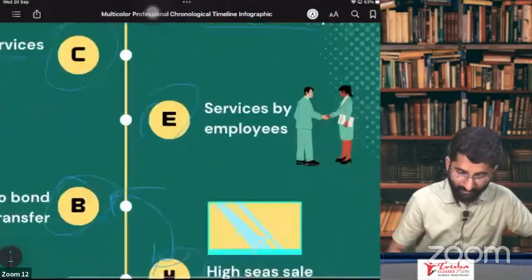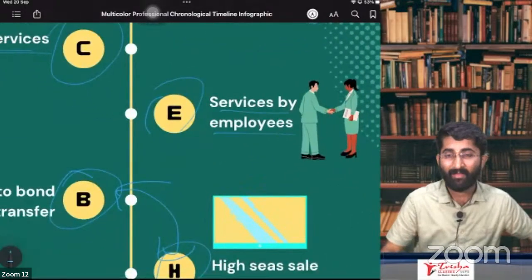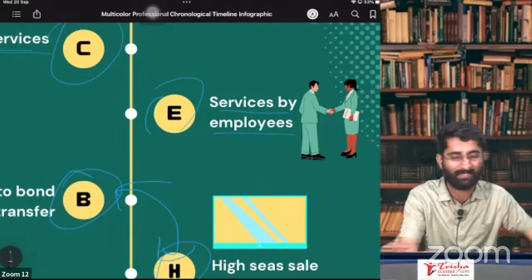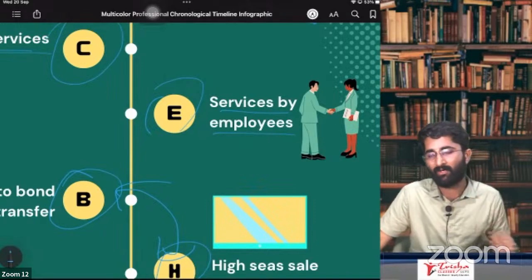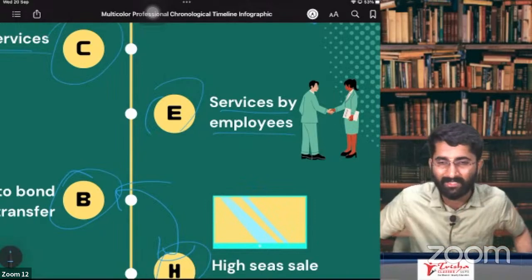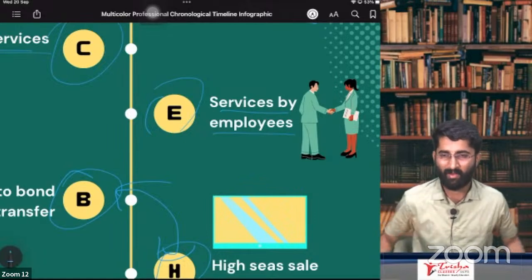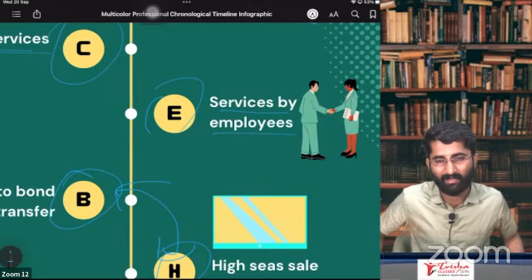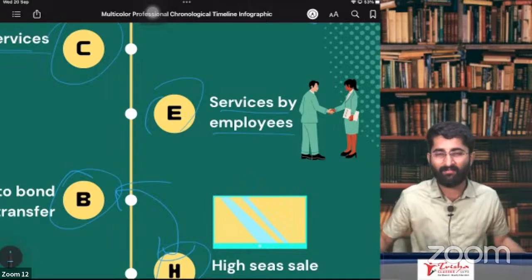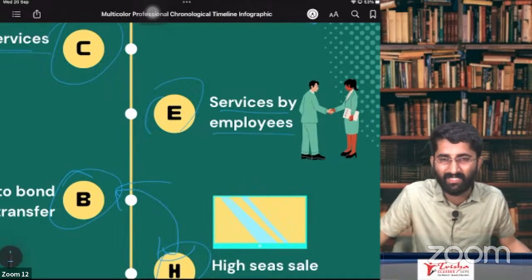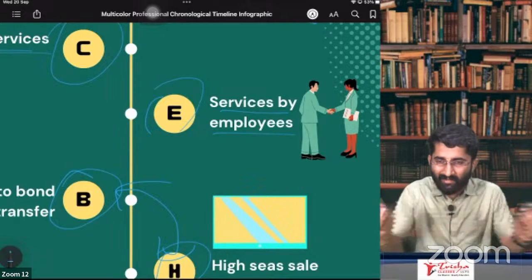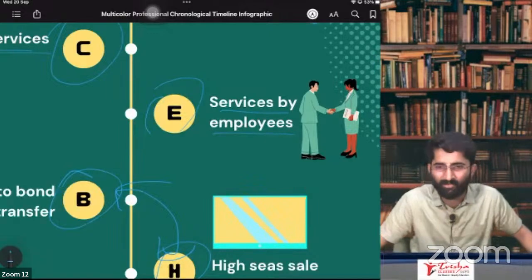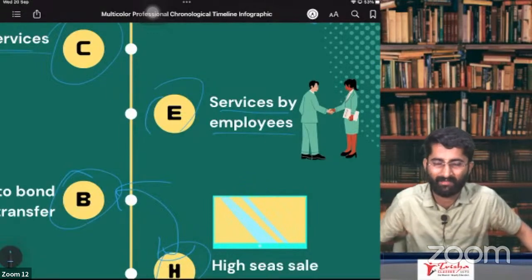Next one is services by an employee. An employee is giving service to the employer. Very small, somewhere 4 lakh, 5 lakh, 6 lakh to 10 lakh rupees is their income. In that case, they are not required to take registration. Otherwise, think of Tata, the proud company, a blue chip company, Tata group, with more than 7.5 lakh employees. Hats off to Ratan Tata, sir. Now all these 7.5 lakh would have to take registration, because they are giving service to the employer.